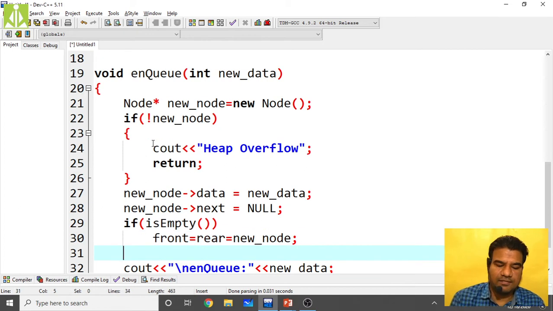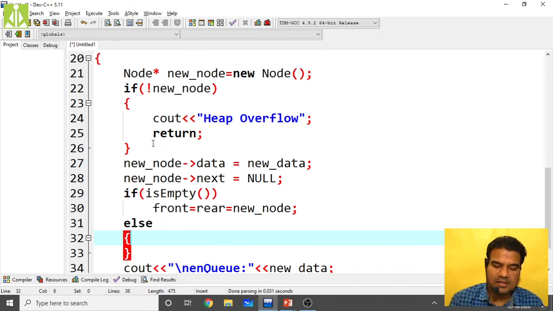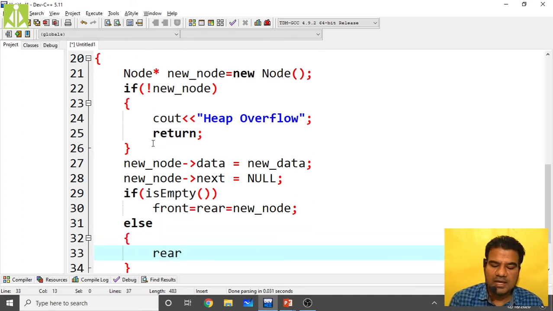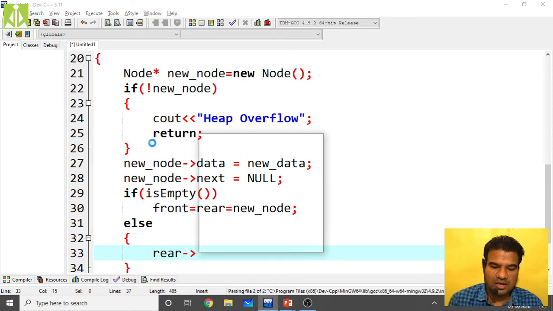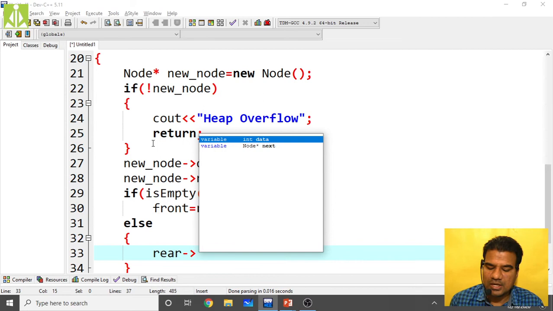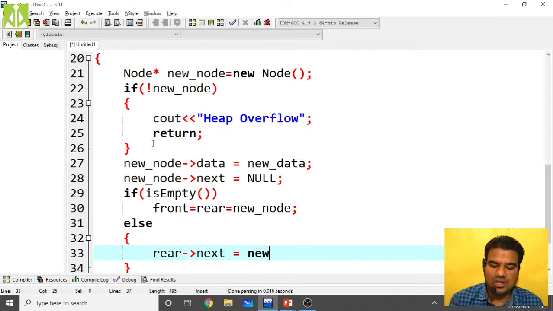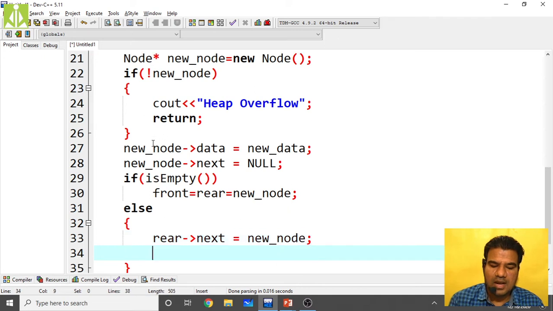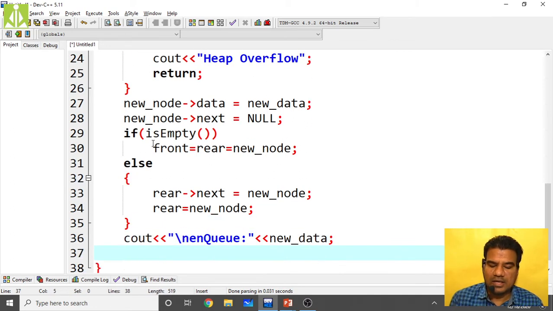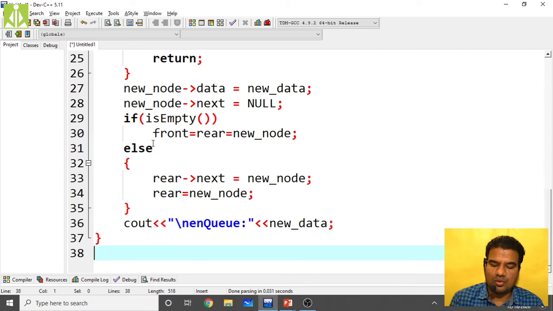After this, if this is not the case, that means the queue is not empty, we are going to put that inside the else part. If the queue is not empty, what are we doing? Simply rear of next will point to the new node. Rear of next equals new_node. Now rear itself has to become the new node. Make the rear as new_node. That's it. So this will add the newly created node inside the queue in the two different cases.